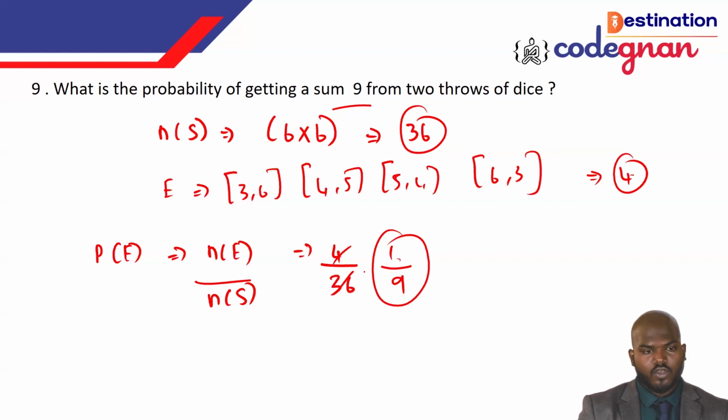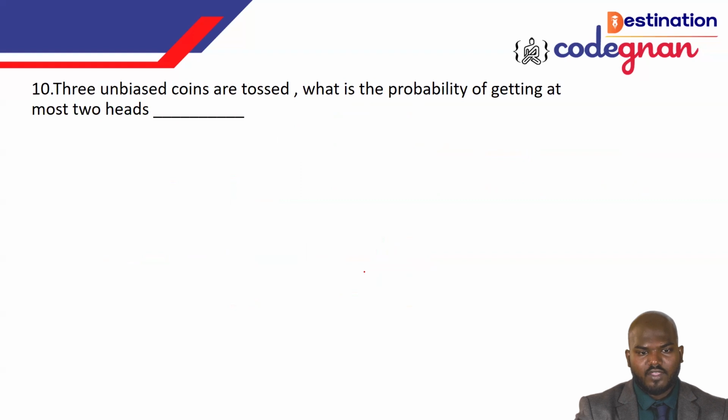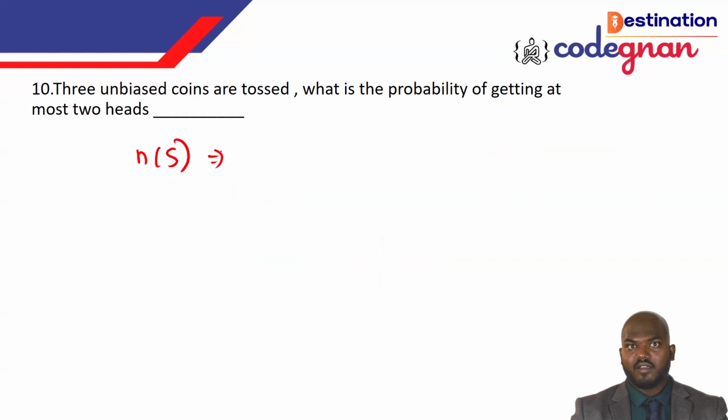Okay, guys. So going to the next question, they are giving that 3 unbiased coins are tossed. Okay, so 3 unbiased coins. One coin has 2 possibilities, head or tail. So then we have 3 coins. Tell me, what is the size of the sample space here? That is 2 times 2 times 2, which gives you the value 8.